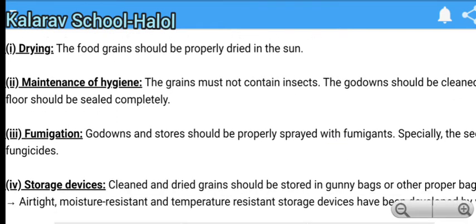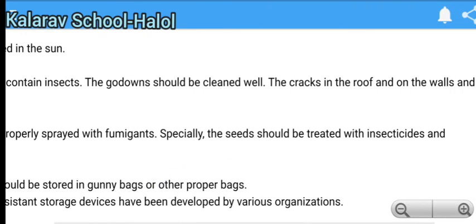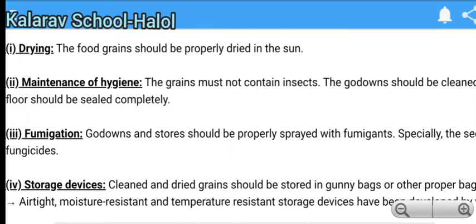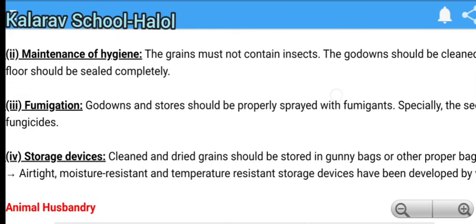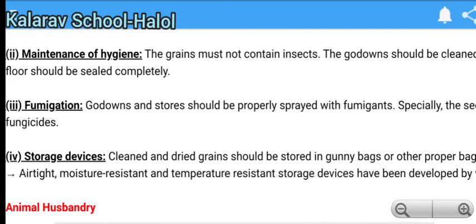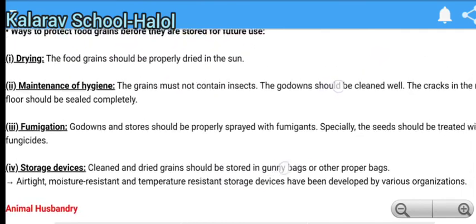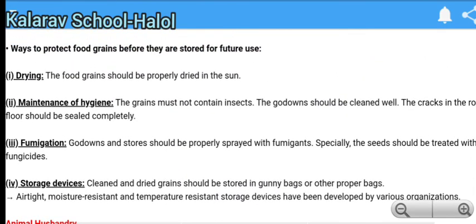Fumigation. The godowns and stores should be properly sprayed with fumigants, and especially the seeds should be treated with insecticides and fungicides. Next is storage devices. Cleaned and dried grain should be stored in gunny bags or other proper bags. Airtight, moisture resistant and temperature resistant storage devices have been developed by various organizations. These are the ways to protect the food grain before storing.